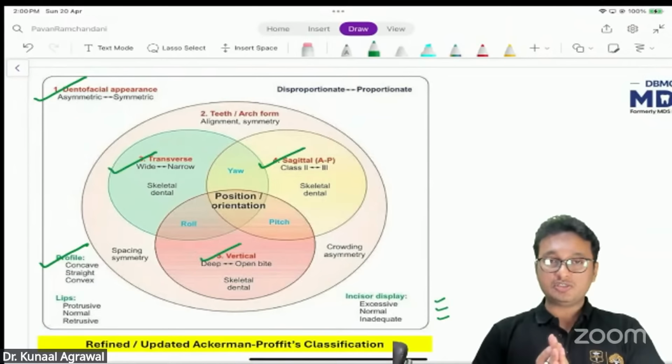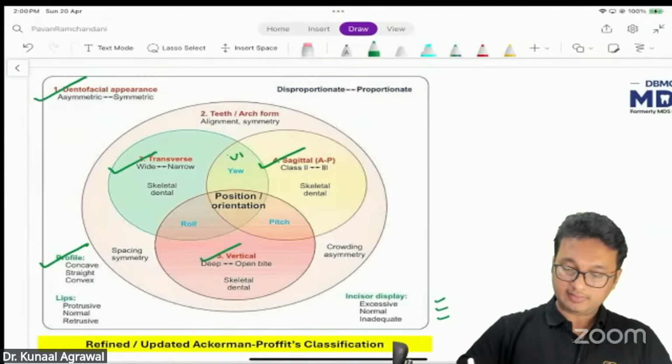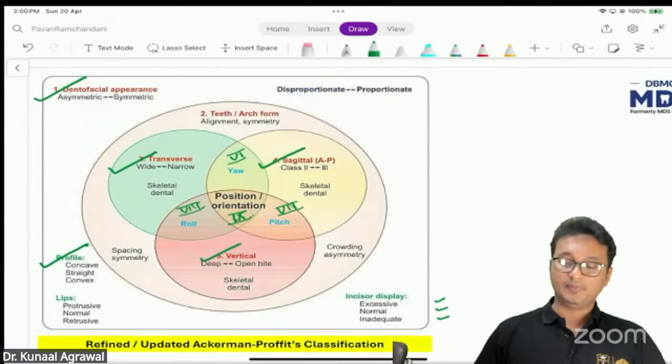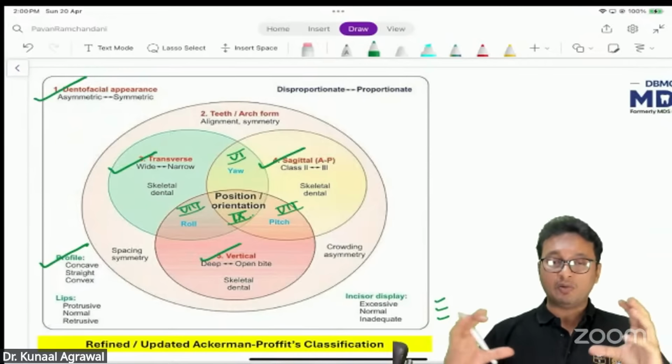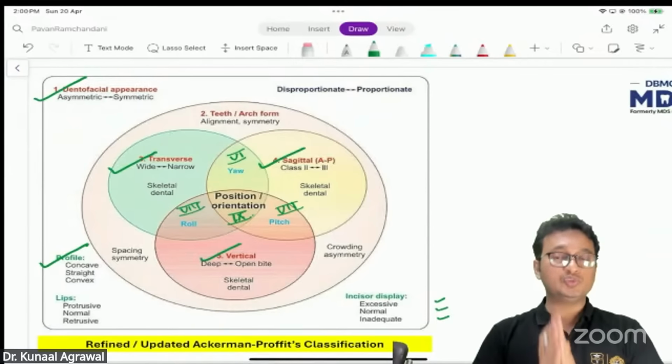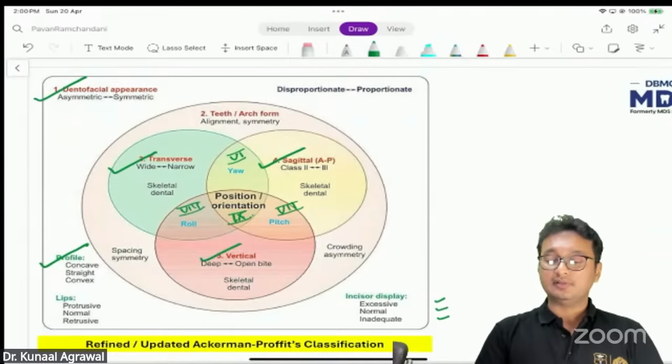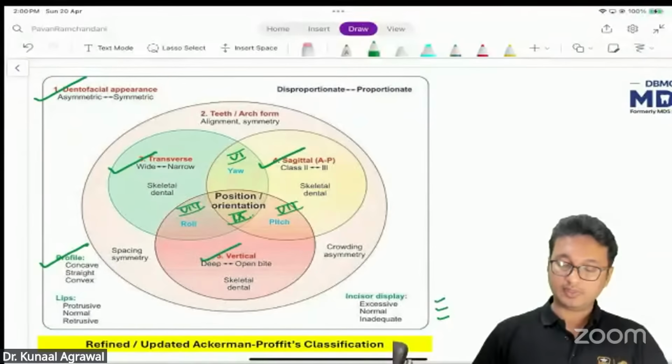And the combinations, this is sixth, this is seventh, this is eighth, and the innermost envelope is the ninth, which is the most complex to treat. So we have yaw, pitch, and roll. And finally, we have a combination of all of them. That is the most complex malocclusion in all planes of space. That is group number 9.